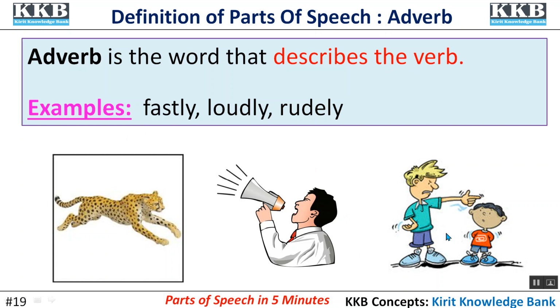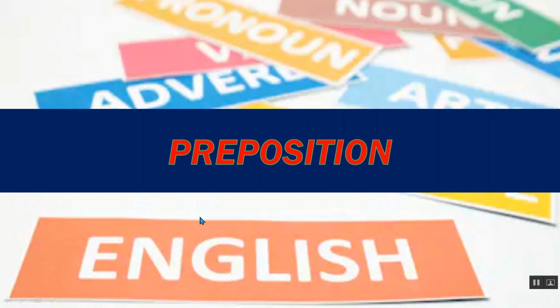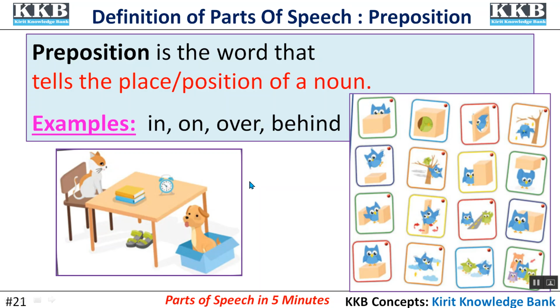In adverbs, most of the words end with L and Y. Preposition. Preposition is the word that tells the place or position of a noun. For example, in, on, over, and behind. There are some more pictures of prepositions.